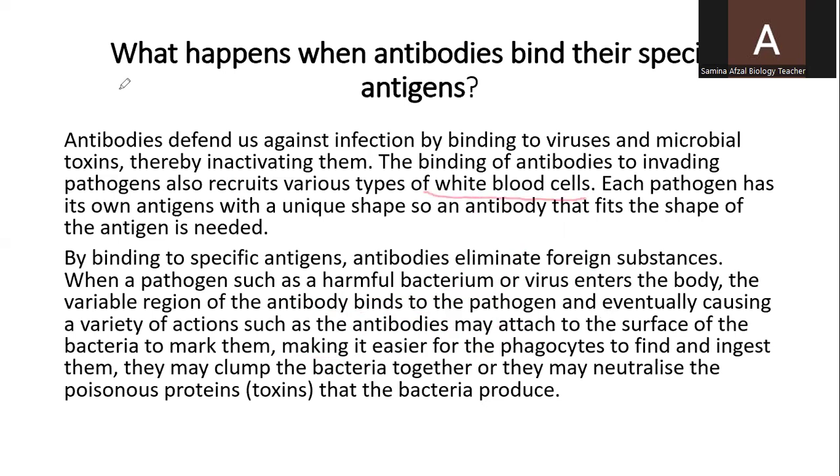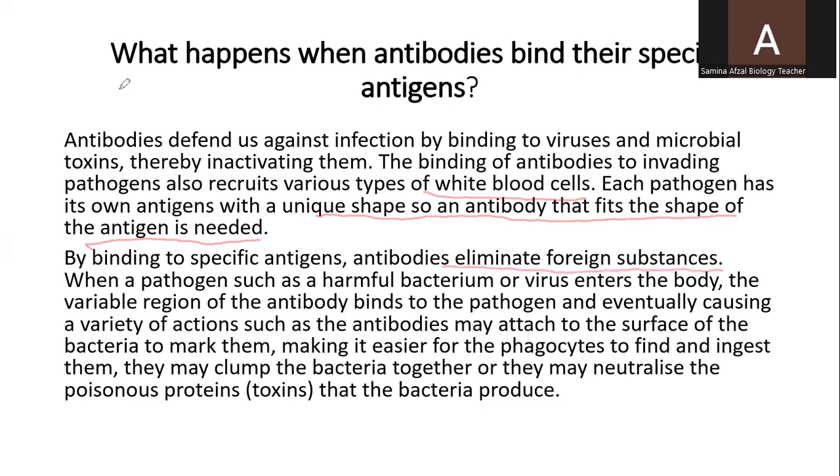Each pathogen has its own antigens with a unique shape. So an antibody that fits the shape of the antigen is needed. Antigen and antibody shapes should be complementary to each other. That is the best way to kill them. Otherwise, there is no possibility to kill them because they will not be able to bind. By binding to specific antigens, antibodies eliminate foreign substances.